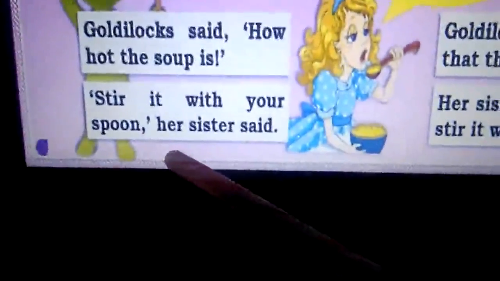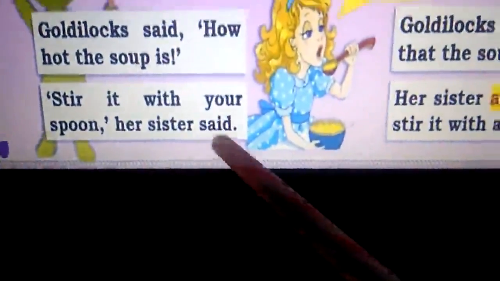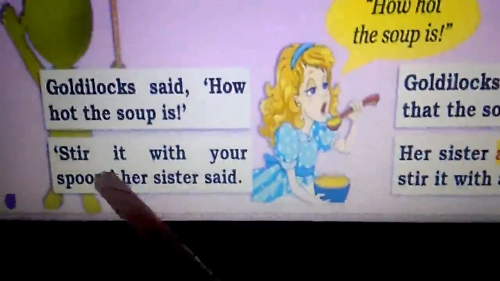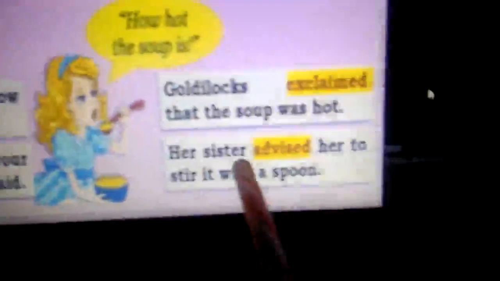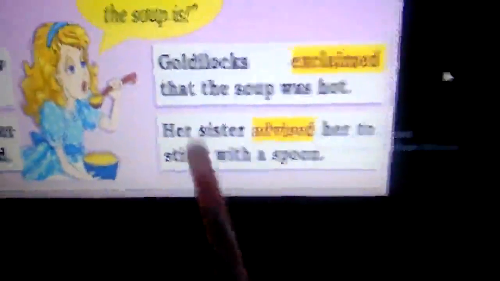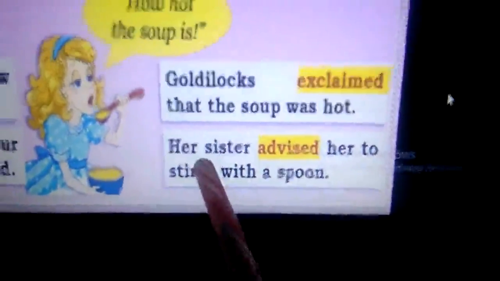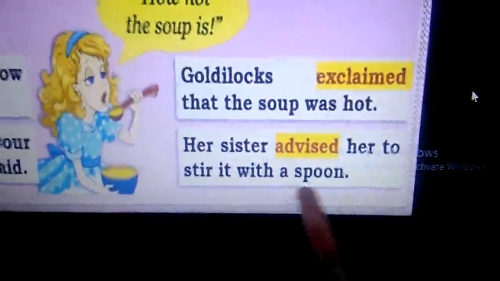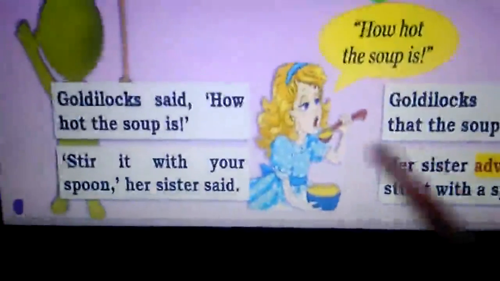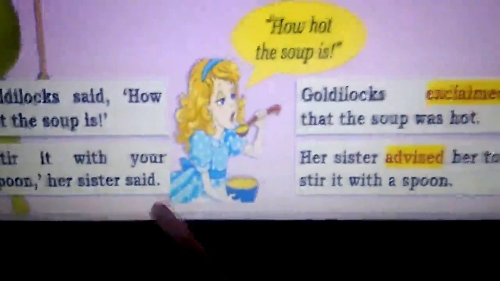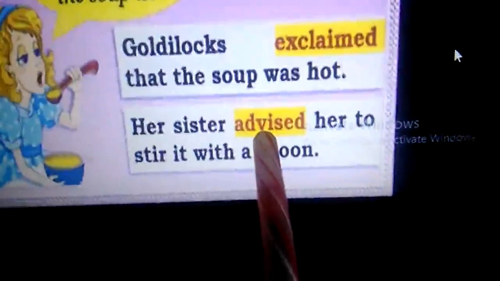See this one. "Stir it with your spoon," her sister said. This is a direct speech. And when you convert this into indirect speech: her sister advised her to stir it with a spoon. Of course we can use said also as the reporting verb, but it doesn't suit the context.